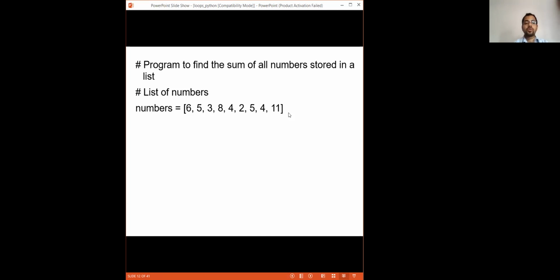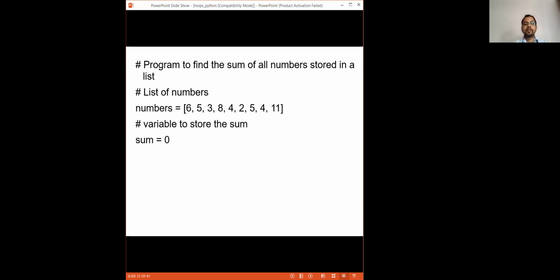So what do you need to do? You need to initialize with a value so that you can increase that value, right? I told you on the first slide that you need to initialize a variable, and only then can you increase or decrease that variable's value. So for that, you need to first assign some variable with 0. Here, that is sum equal to 0. You can take any variable name, total or x or anything. That is up to you, whatever variable name you are going to use.